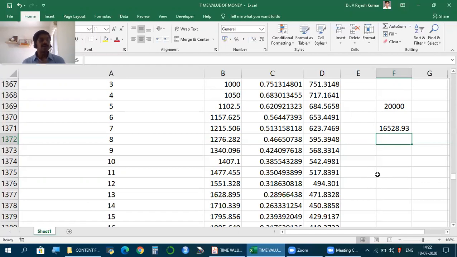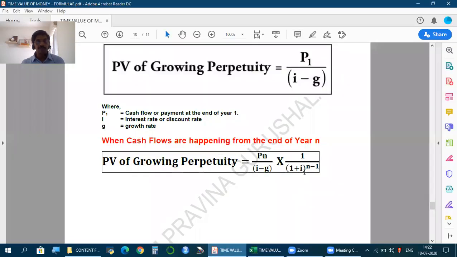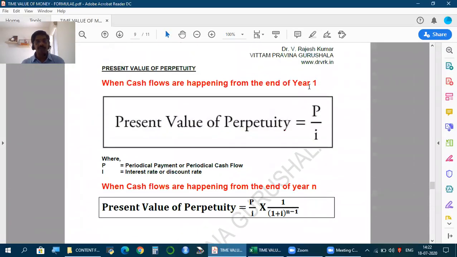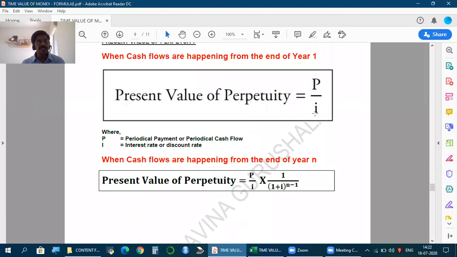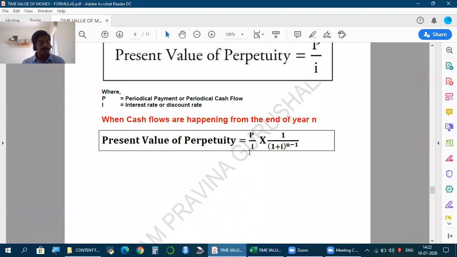Then we saw growing annuity, how to find present value of growing annuity, the formula. Then perpetuity, you know the meaning. You can't find future value, but how to find present value. For present value of perpetuity, the base formula is applicable when cash flows are happening from first year onwards. If it's happening from a later period, apply the base formula and further discount it.